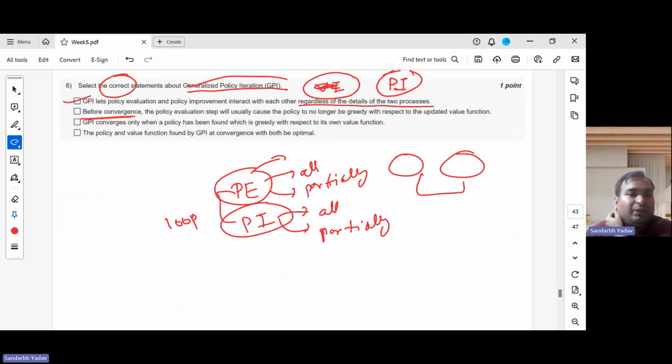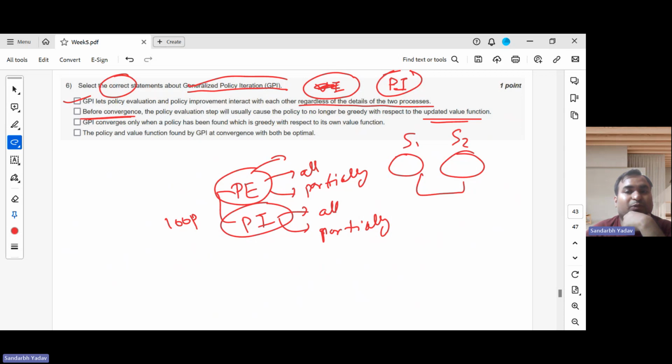So this statement would have been false for default policy iteration, because there the policy will be greedy. But here it might happen that it will no longer be greedy. And why will this happen? Suppose both of these select some subsets S1 and S2, and both are disjoint, with no connection between them. It might happen that the policy is no longer greedy with respect to the updated value function, because the value function got updated on a different set of states.